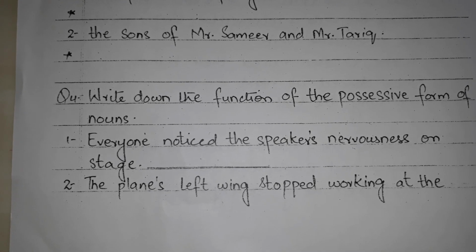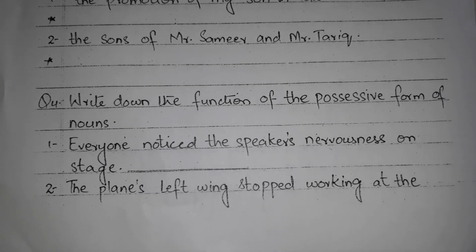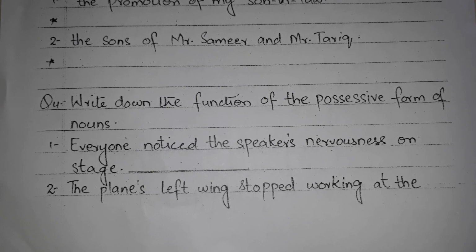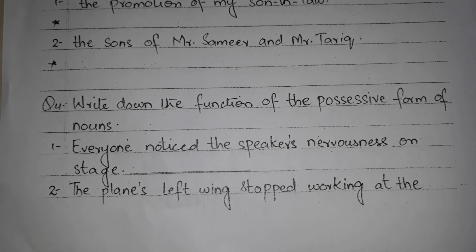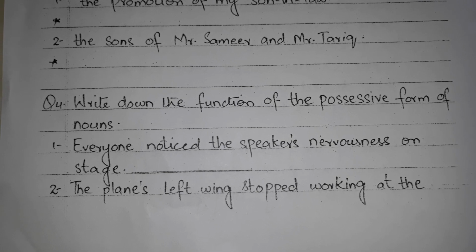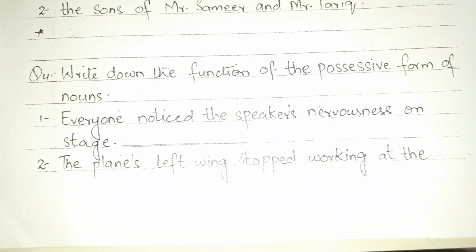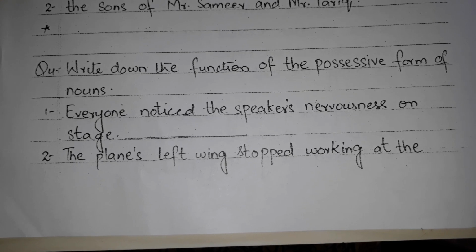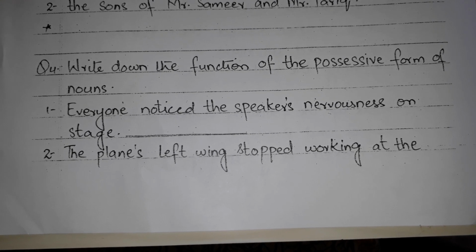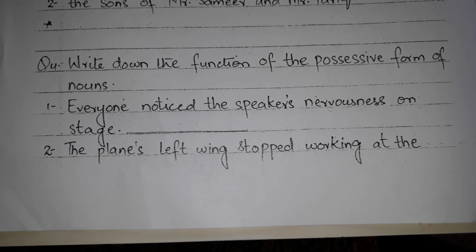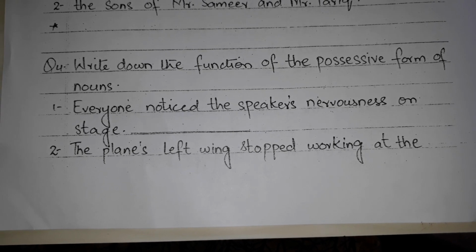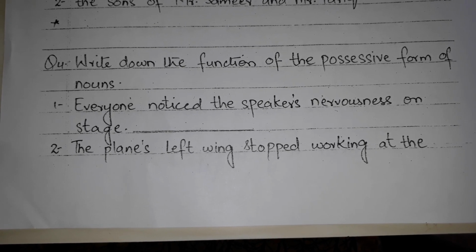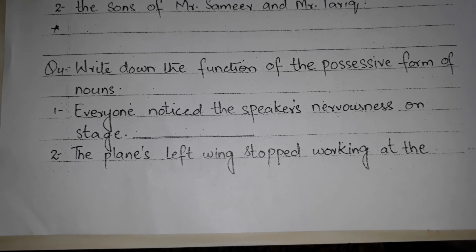It is used to show relationship, a quality, a part of something, and a descriptive aspect. Students, here two sentences are given. You have to write down the function of the possessive form of noun, whether it shows ownership, relationship, quality, part or description. Let's move towards the next question.